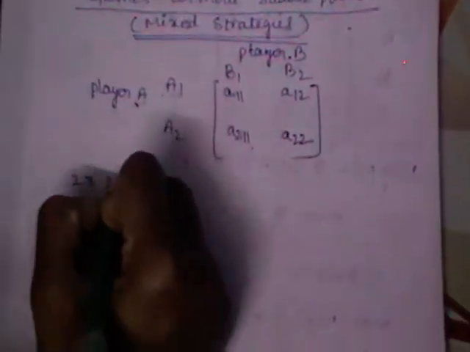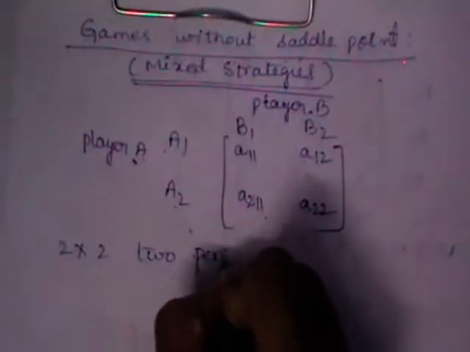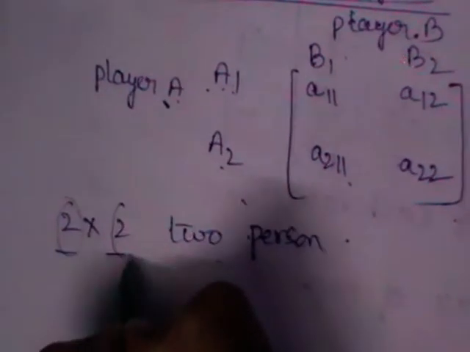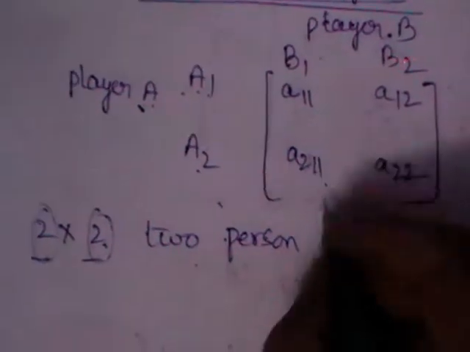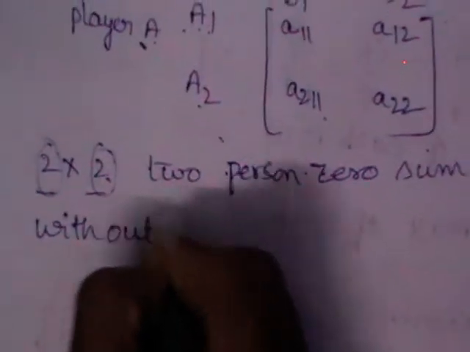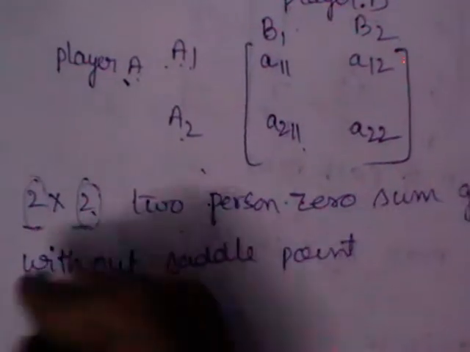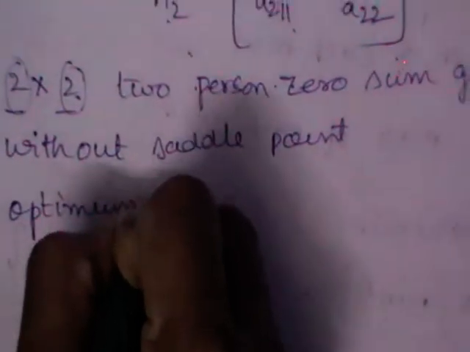Let this be a 2 by 2 zero sum game. 2 by 2 indicates that there are 2 persons, with each person having 2 strategies. This is without a saddle point, which is very important. In such a case, we call those strategies optimum mixed strategies.